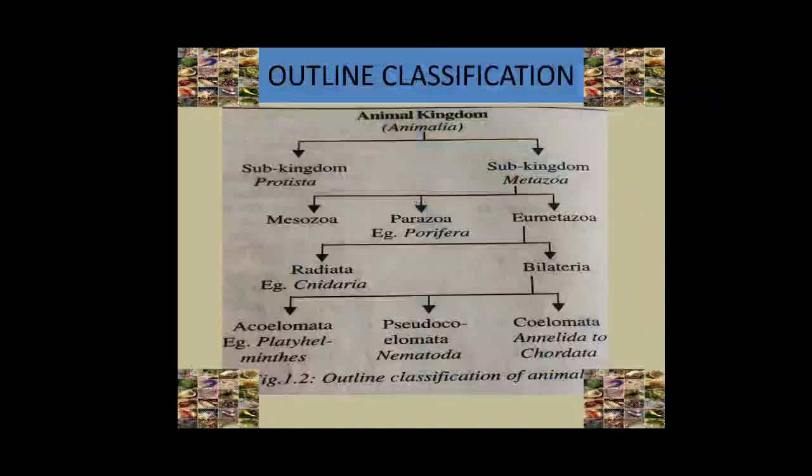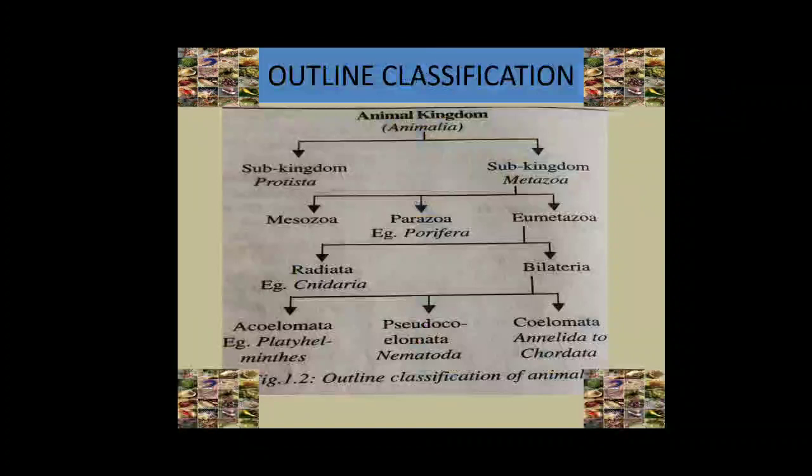The subkingdom Metazoa includes all multicellular organisms. This subkingdom Metazoa is divided into three branches, namely Mesozoa, Parazoa and Eumetazoa. Here, the branch Mesozoa is intermediate between Protista and Metazoa.